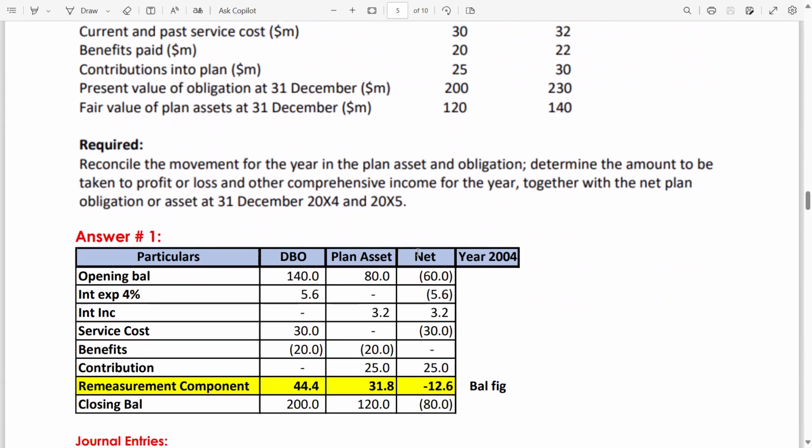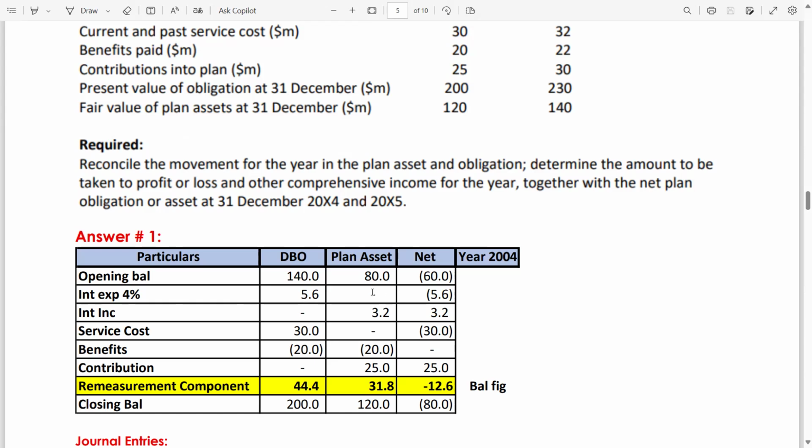So your net is 60. It is a net liability, because the DBO is 140, which is greater than the plan asset, so the net impact is a net liability of 60. Interest expense is 4% of the opening balance, which is 5.6.